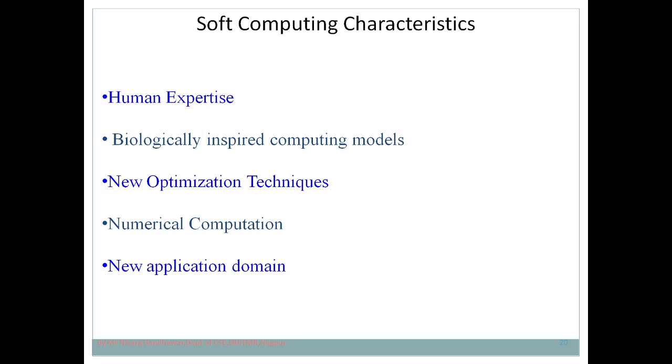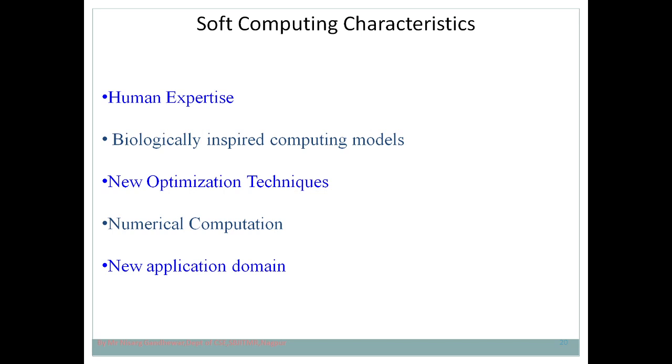So in order to overcome that, what do you require? Fuzzy logic. Fuzzy logic helps us in decision making. So human expertise is required in SOP computing, and it is mimicked by using ANN. Human brain structure is mimicked using ANN, whereas decision making ability is there in fuzzy logic.